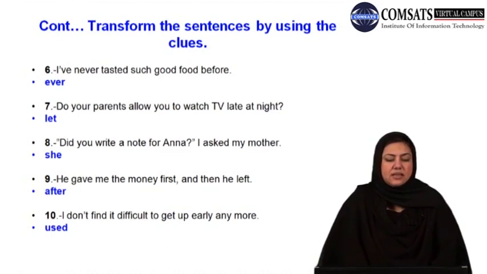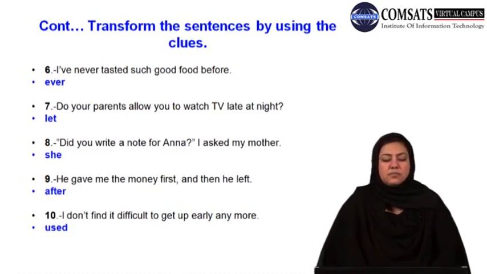Number 6 sentence here that is shown at the top of the slide is, I've never tasted such good food before. Now the word clue is ever. Instead of never you would use ever. Number 7, do your parents allow you to watch TV late at night? Instead of allow you would use let. Coming towards number 8, did you write a note for Anna?